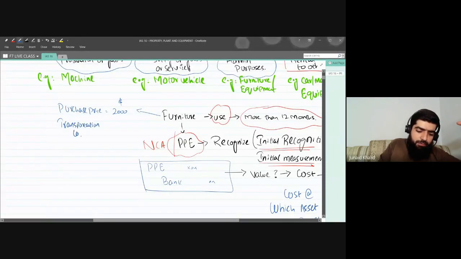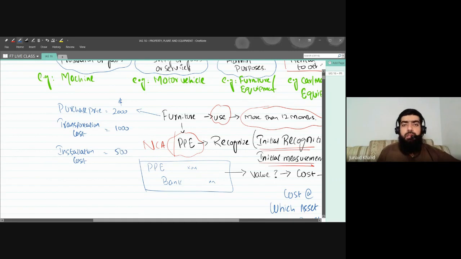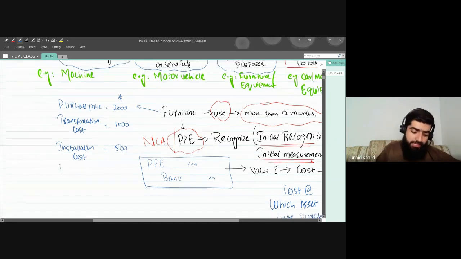I paid a transportation cost of $1,000, and I also paid an installation cost to install that furniture, that is to load that furniture, for let's say $500. I also had some insurance to purchase that asset so that I could avoid the risk. This is known as what? Insurance in transit. And this was for $500. I also paid my labor, the staff wages, around $1,000.